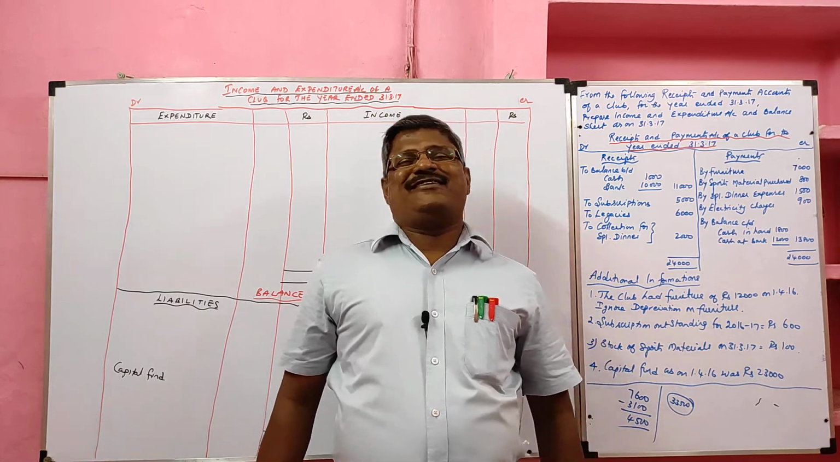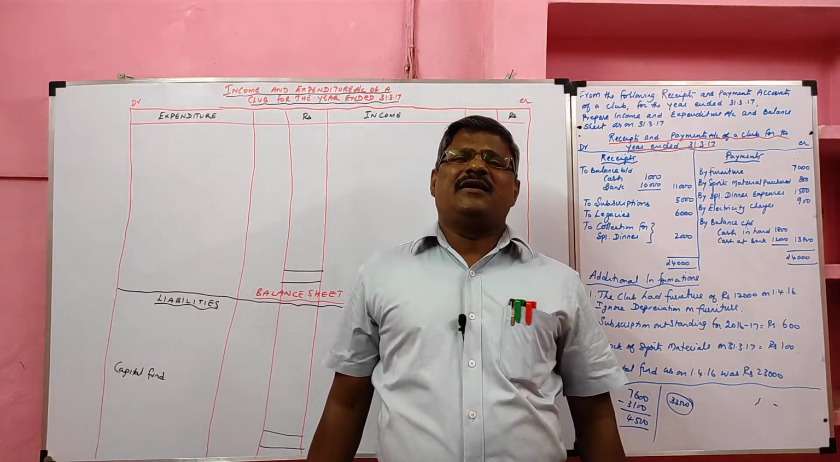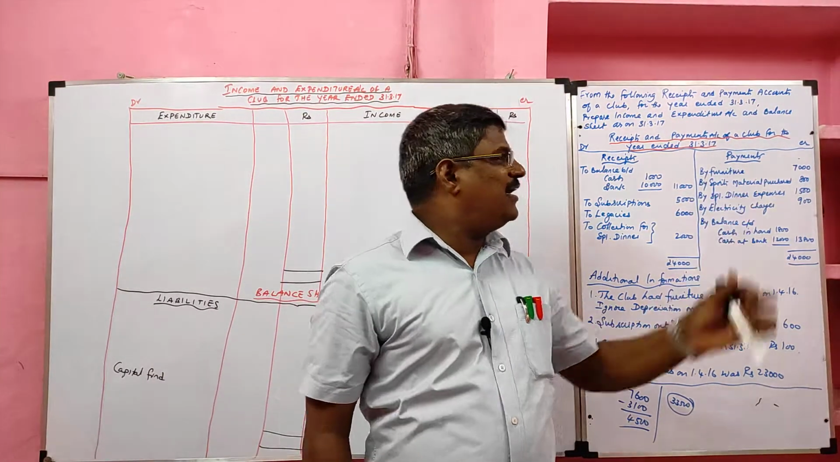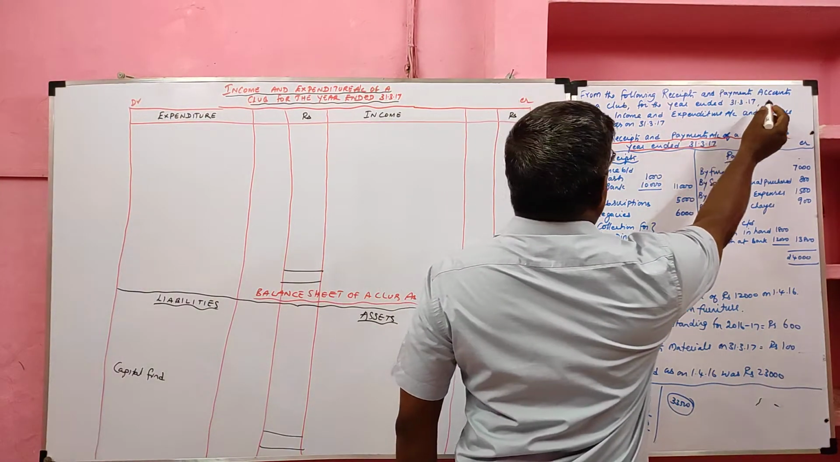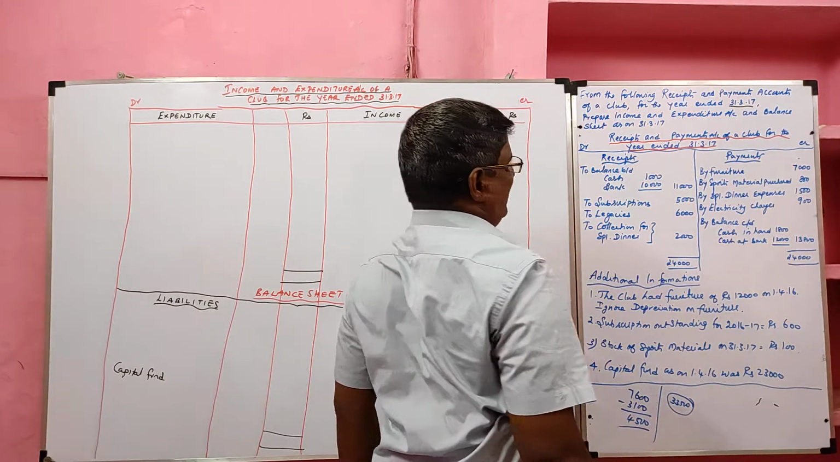Students, today we are going to learn final accounts of non-profit organization, which is preparation of income and expenditure account and balance sheet. Look at the question. From the following receipts and payment account of a club for the year ended 31st March 2017.